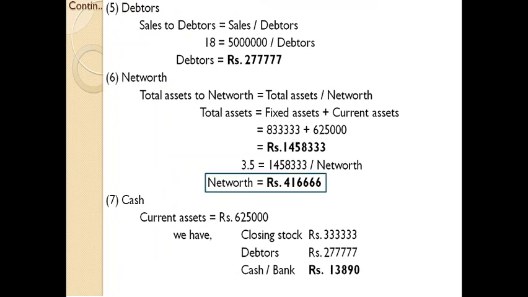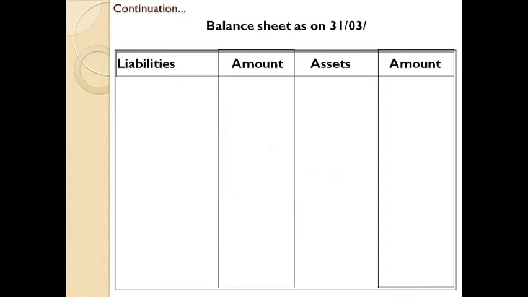net worth 4,16,666. Remember, usually when you come across a question where net worth comes, if you find the amount of net worth, we try to split it into share capital and reserves. But in this question, there was no information regarding reserves and surplus, so we can't split the amount of net worth. So you can directly write the same amount. That's why we wrote net worth directly in the balance sheet.